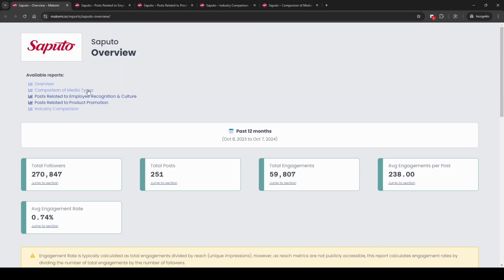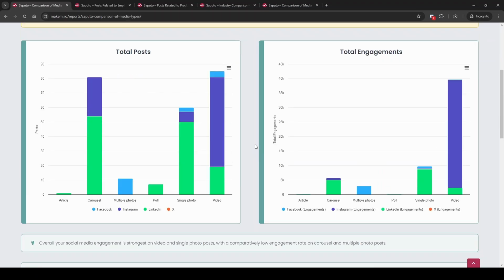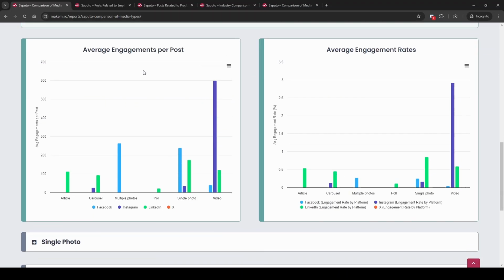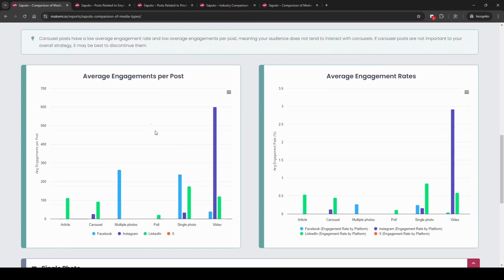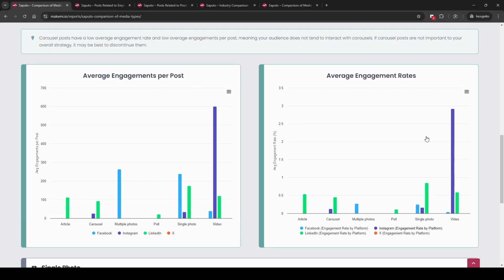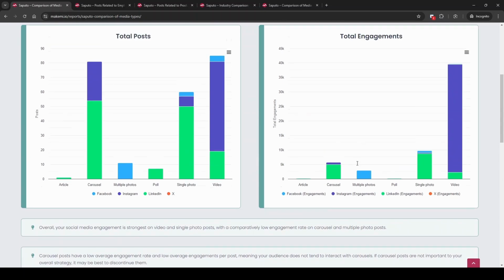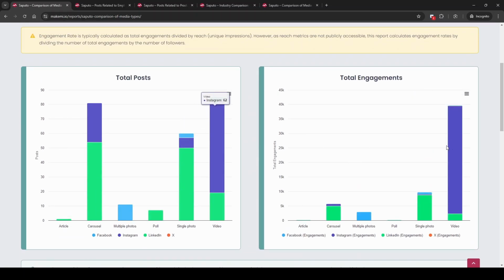We'll go into media types now. In Saputo's case, you can tell that they are doing mostly video posts with a lot of carousels. But if you look at the average engagement per post, the video content on Instagram is doing particularly well, whereas the carousel content is actually not performing so great. Average engagements per post and average engagement rates will be somewhat comparable, whereas total posts and total engagements are usually comparable because the more you post, the higher your total engagements you typically will be.